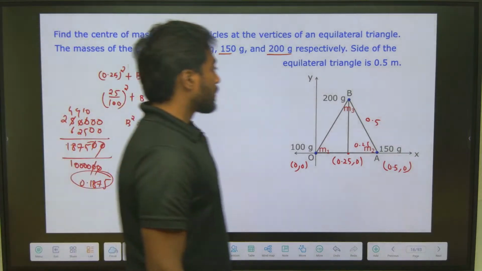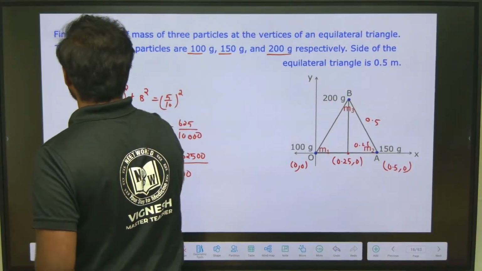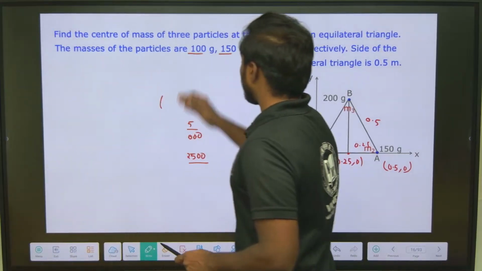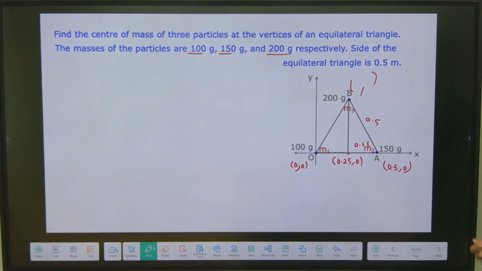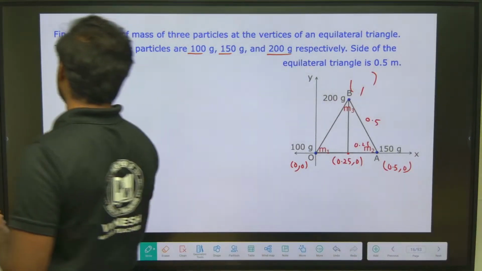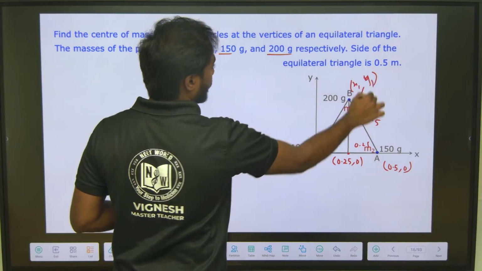0.1875. Right. So this is how we will find the points, right? And we need to get the point also here. We need to get the points. And what we need to do now? Let me write. This is some x1 and this is y1.